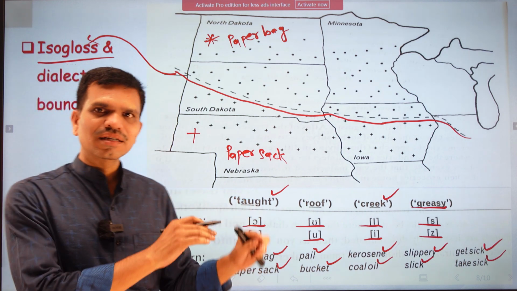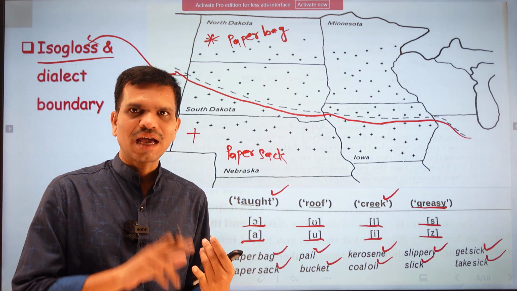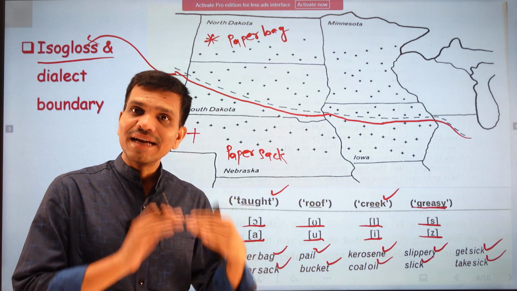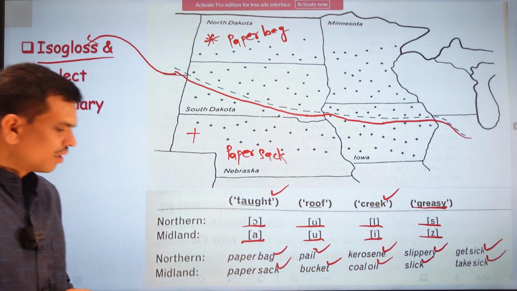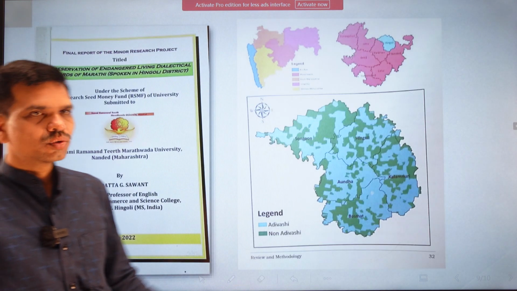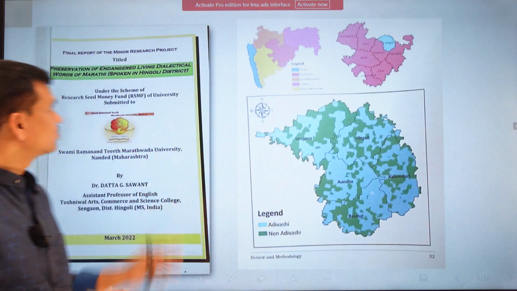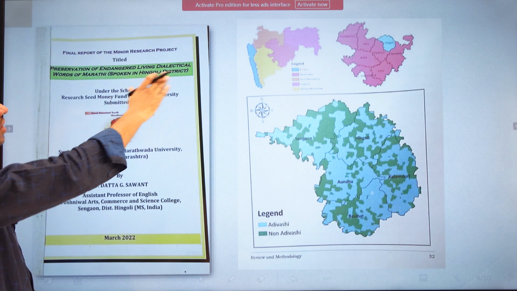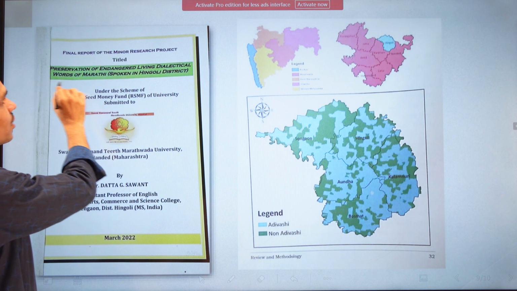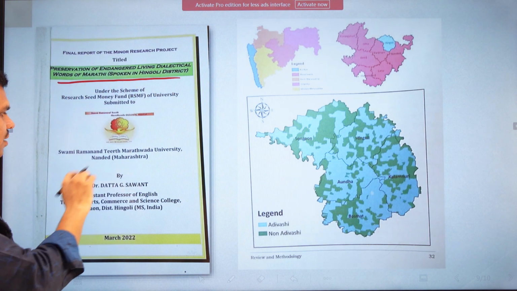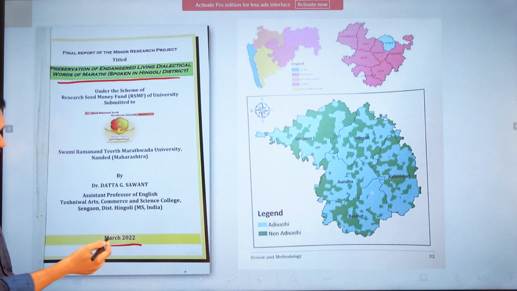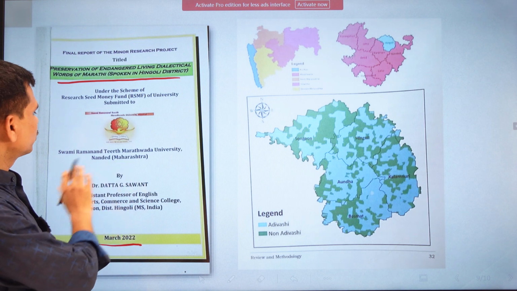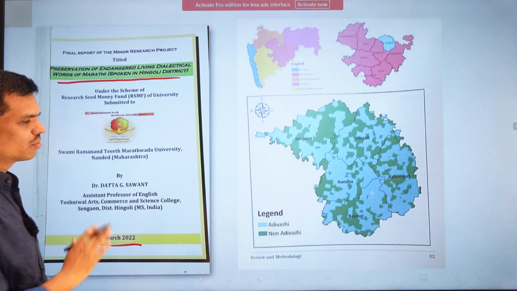So this kind of dialectal variation can be found not only in America or Britain, but in India, Australia and other countries where English is spoken. Now let me show you, I did research on the preservation of endangered living dialectical words of Marathi spoken in Hingoli district, and I submitted this minor research project in March 2022 to Swami Ramanand Tirth Marathwada University, Nanded.